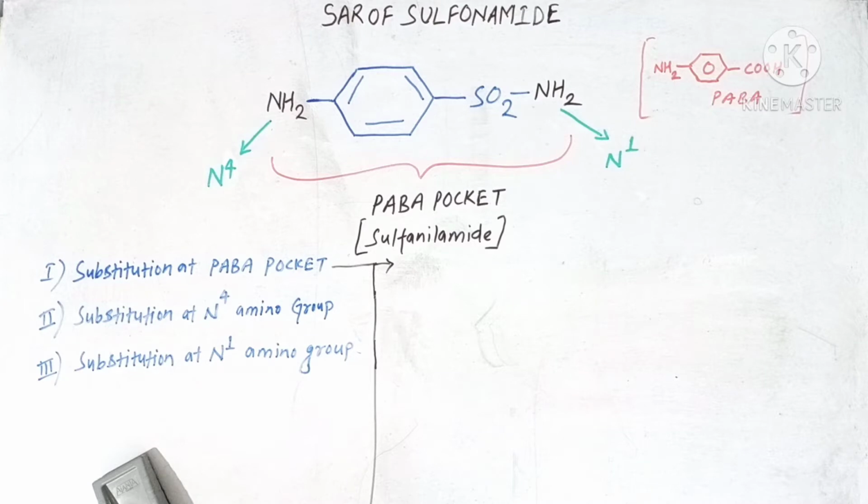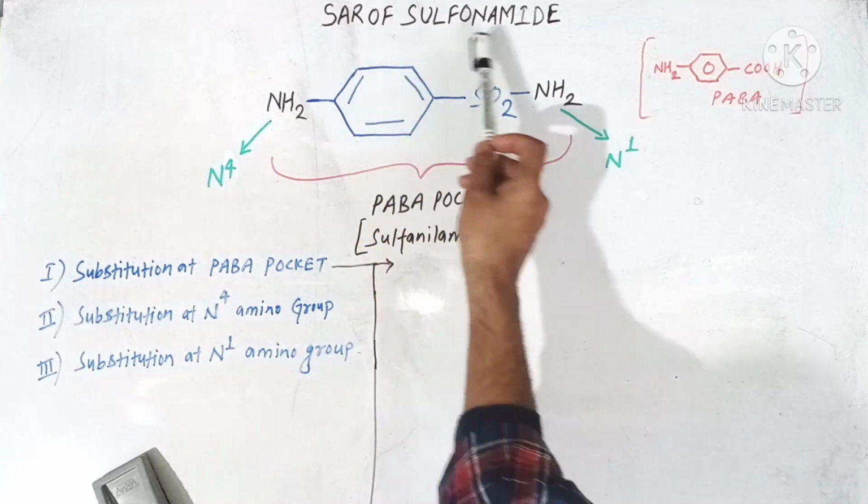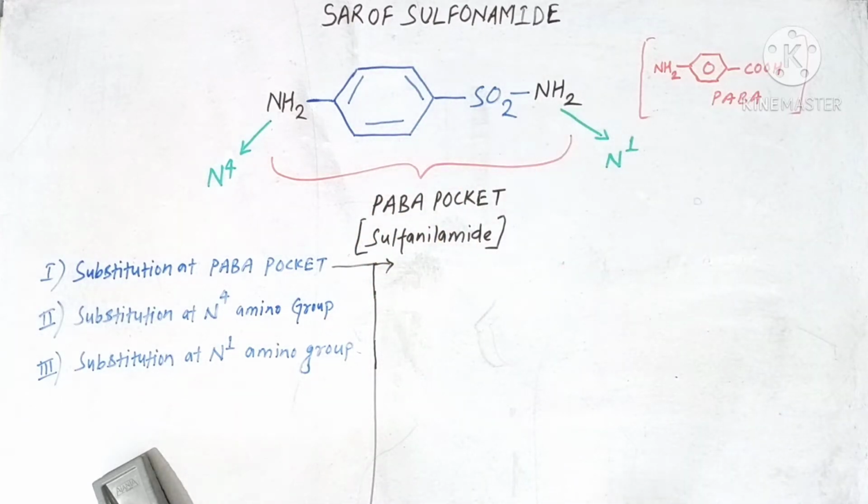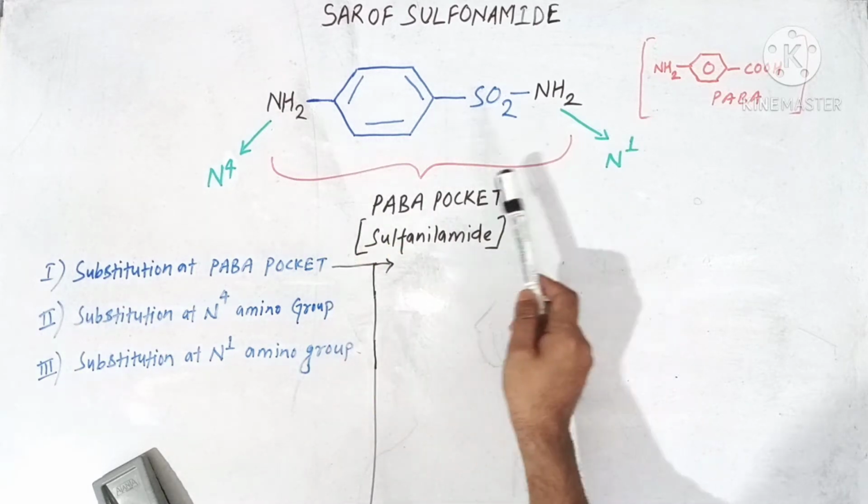Today in this session we will discuss structural activity relationship of sulfonamides. All the sulfonamides should have some basic chemical feature in its structure in order to produce the antibacterial activity. So what are those chemical features and how it affects its pharmacological activity, we will see in detail in this session. Before discussing structural activity relationship, we should understand the basic skeleton of sulfonamides.